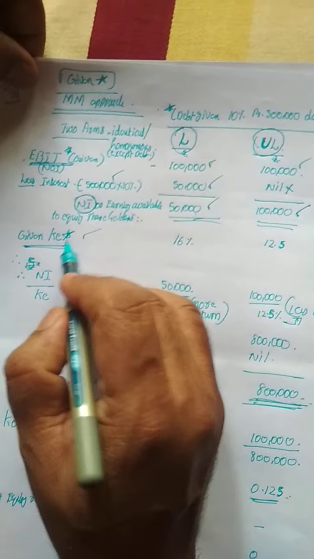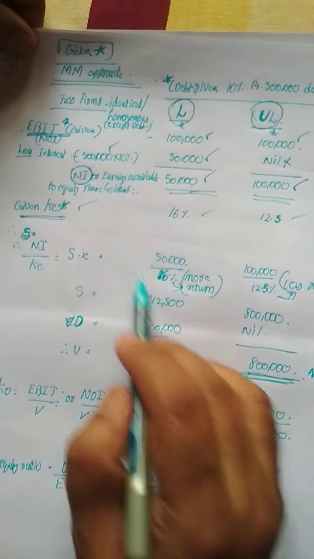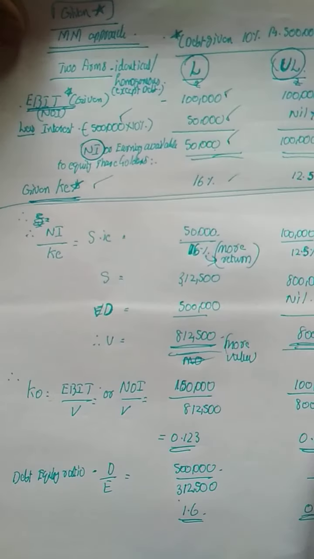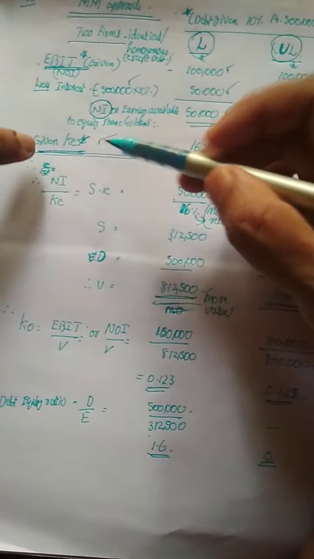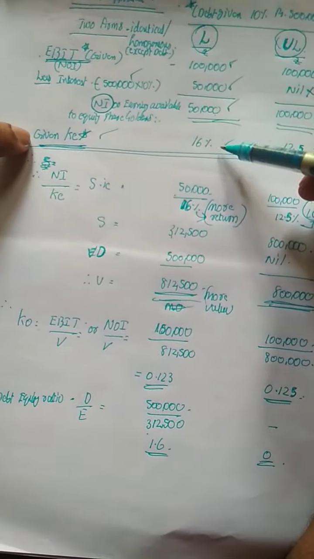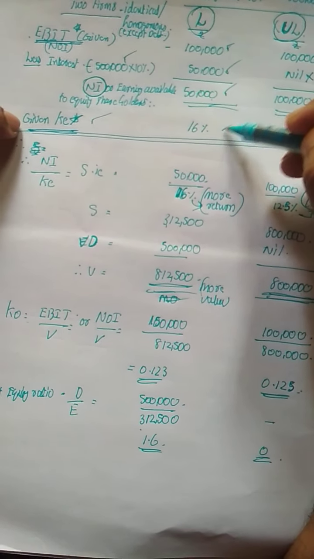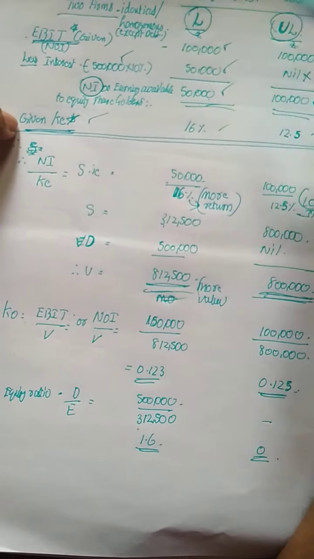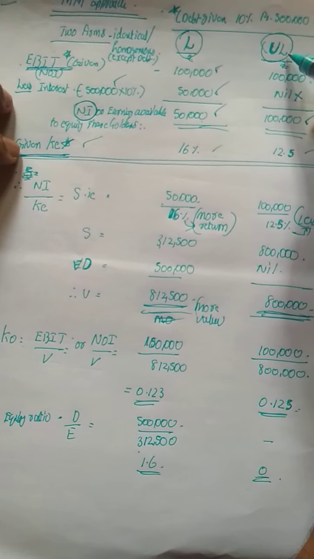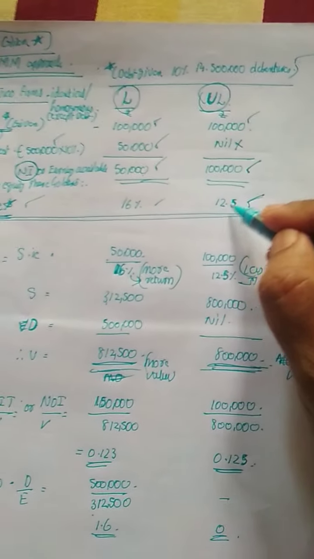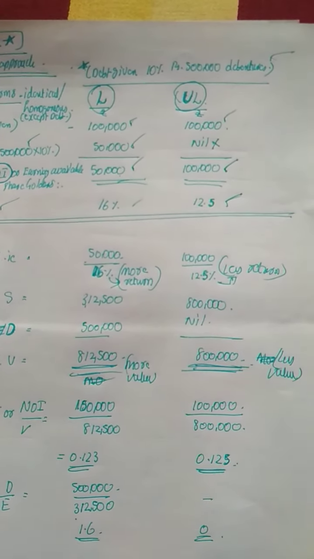KE is what? Cost of equity capital. Now you see this situation here. Why are we applying this model? See, from the KE, it is clear that the return for the equity shareholders is very high in the case of the levered firm. Whereas, in the case of the unlevered firm, the return to the equity shareholders is less.